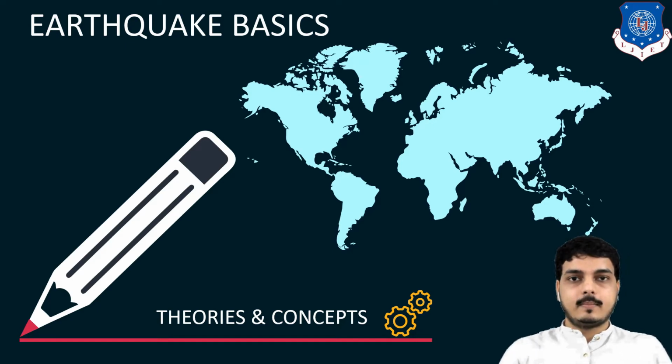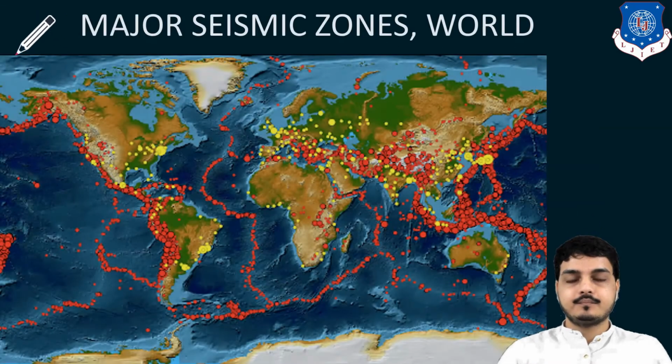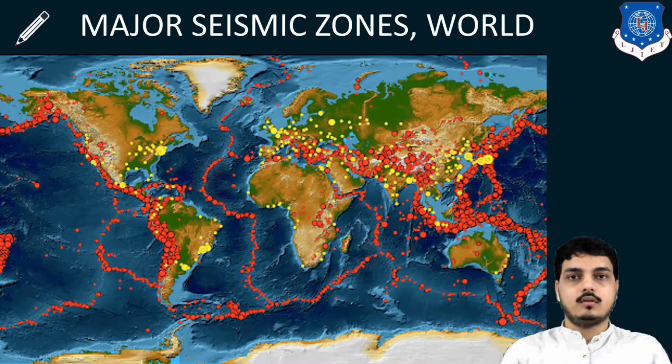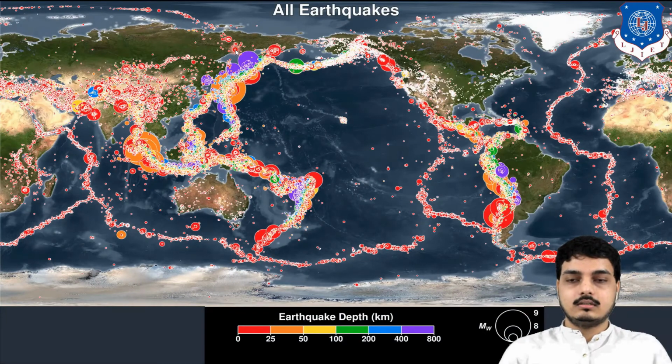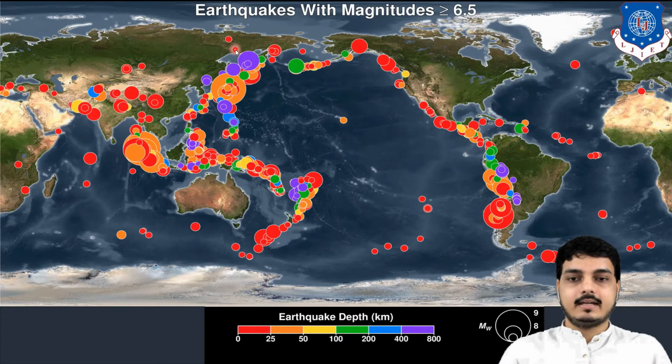So let's see. Now here, this is a map of major seismic zones of the world. Here you are seeing red dots and yellow dots; these are the zones where major seismic activities occur, meaning many earthquakes take place. As you can see, this is the India portion, in which there are many yellow dots and red dots. Look, this is all earthquake activity.